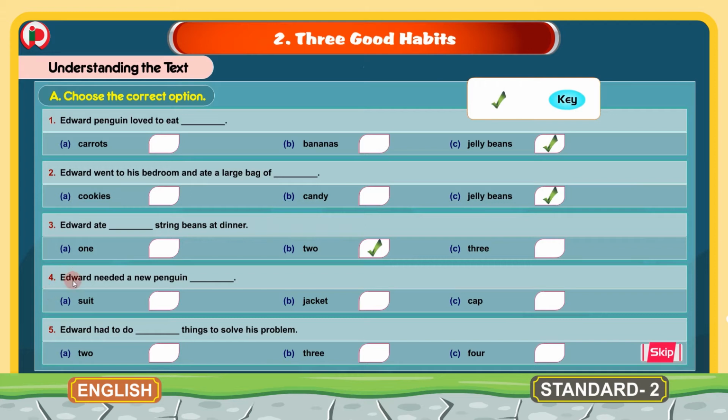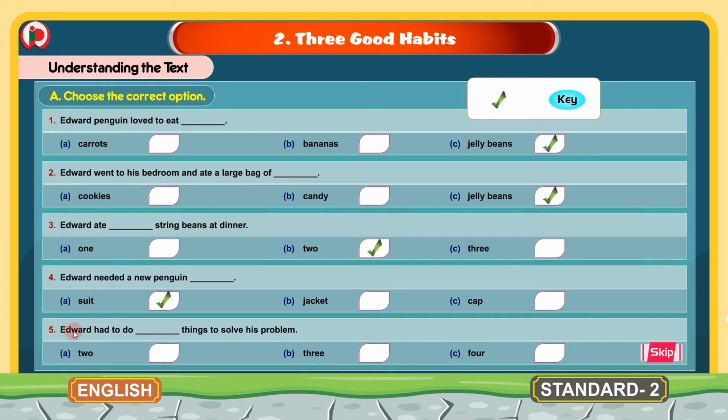4. Edward needed a new penguin dash. The options are A. Suit, B. Jacket, C. Cap. And here the correct word is A. Option suit. We will put the tick mark here for option A. Suit. Edward needed a new penguin suit.